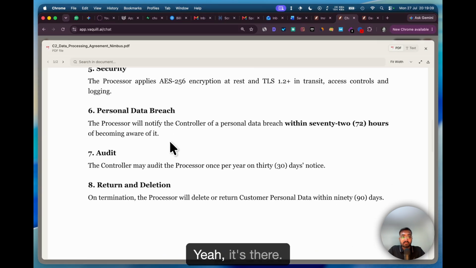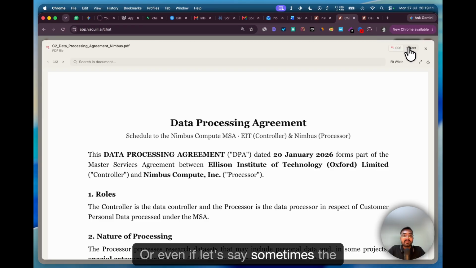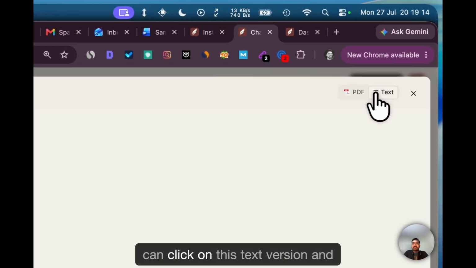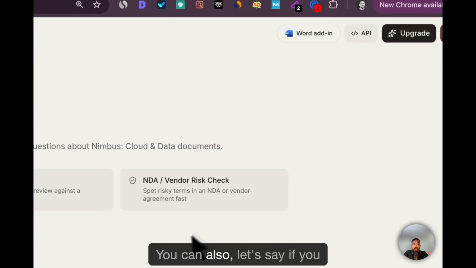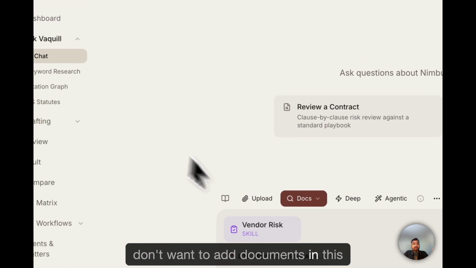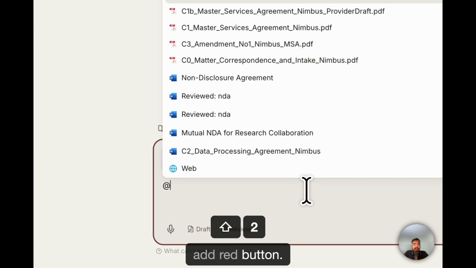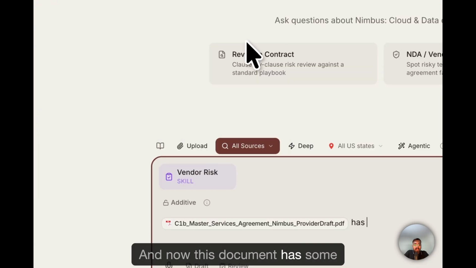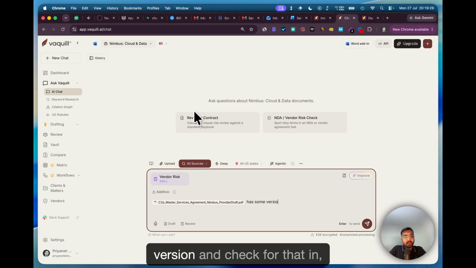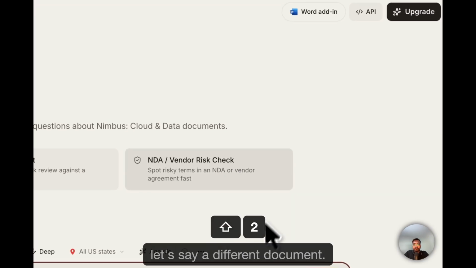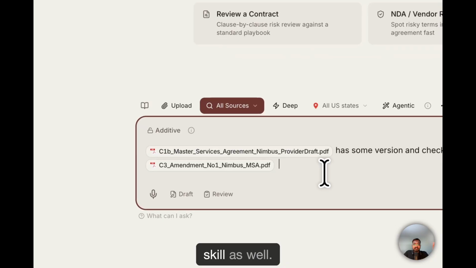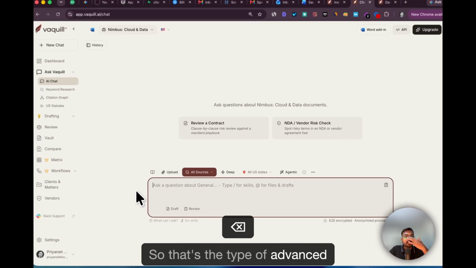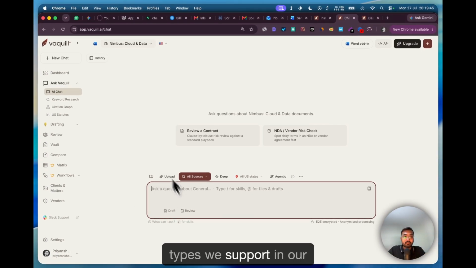It takes a while to load. Yep, it's there. Or even if, let's say, sometimes the PDFs are not of that format, you can click on this text version and work with them as well. You can also, if you don't want to add documents in this fashion, click on this add button and check for that in a different document. So this kind of chaining is also possible with a skill, without a skill as well. So that's the type of advanced versioning or advanced question types we support in our application.